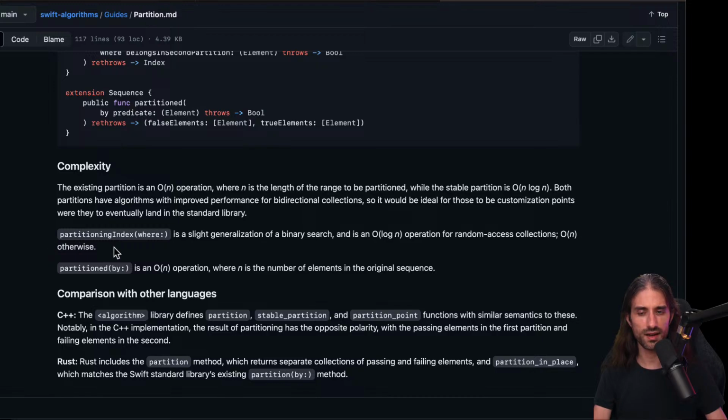Partitioning index is a slight generalization of a binary search and is big O of log n, so logarithmic, as we just covered. It's a logarithmic operation for random access collections, and O of n otherwise. Partitioned by is an O of n operation where n is the number of elements in the original sequence.